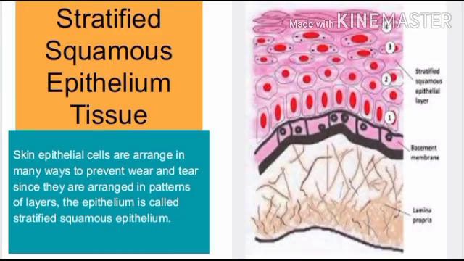The next topic is stratified squamous epithelium tissue. The skin epithelium cells are arranged in many layers to prevent wear and tear. Since they are arranged in patterns of layers, the epithelium is called stratified squamous epithelium. This means that many layers of simple squamous epithelium tissue come together and join together and form stratified squamous epithelium tissue. The following is the reference image for stratified squamous epithelium tissue.